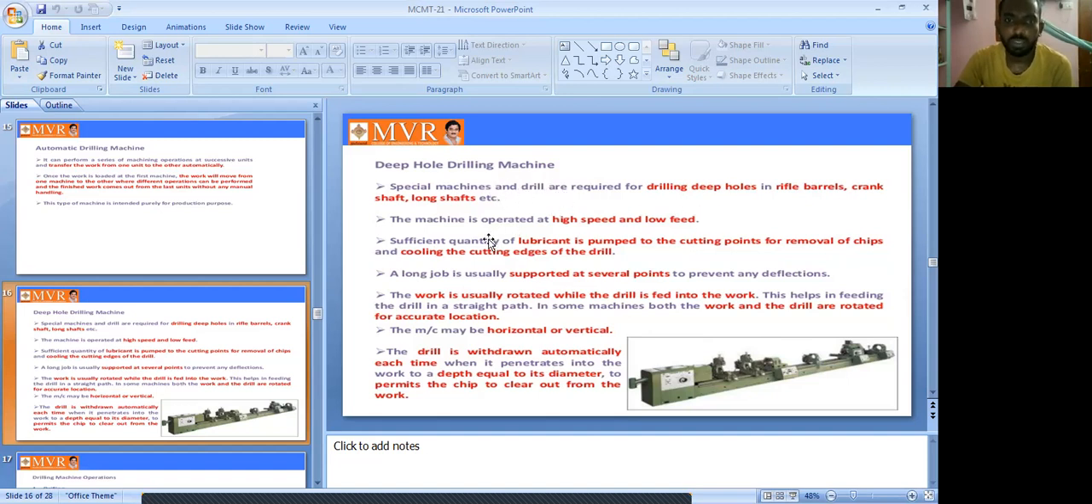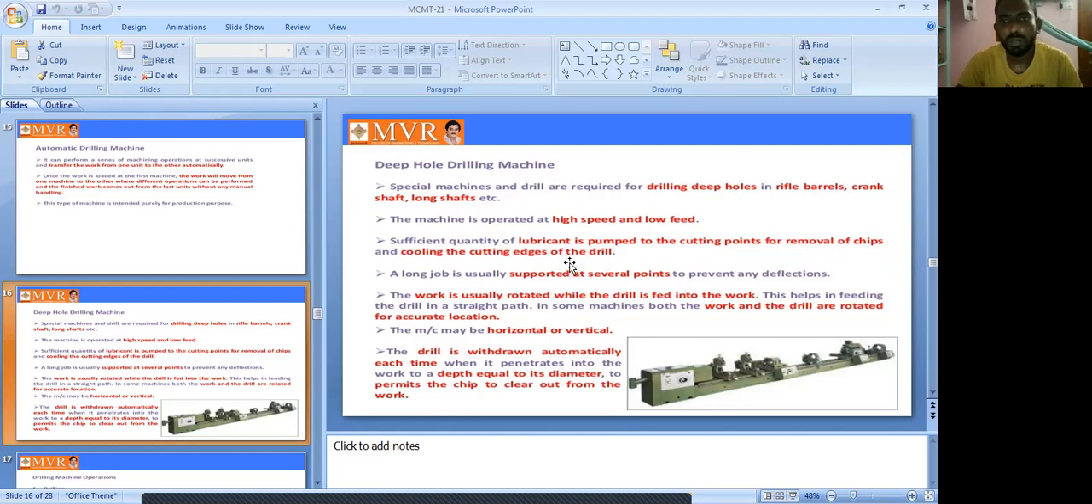The machine is operated at high speed and low speed. A sufficient quantity of lubricant is pumped to the cutting point for the removal of chips and for cooling the cutting edge of the drill.